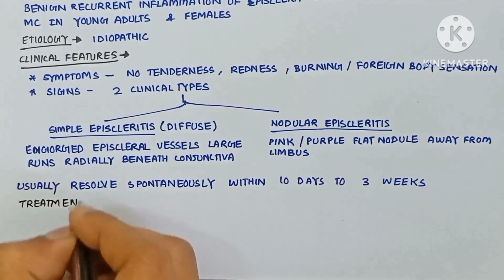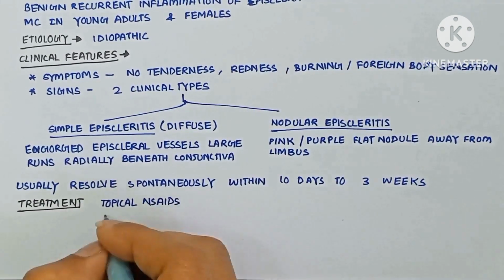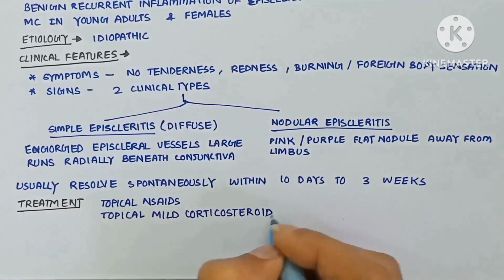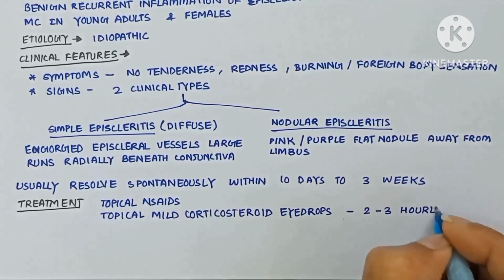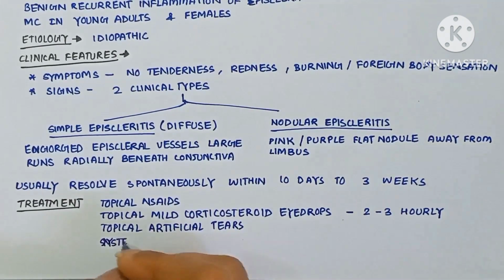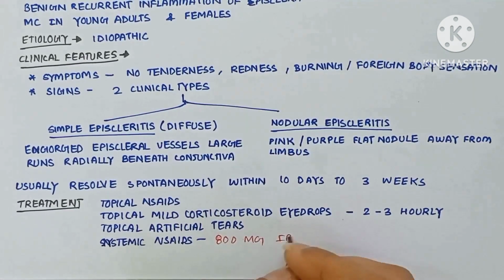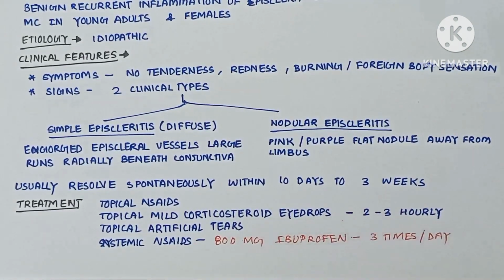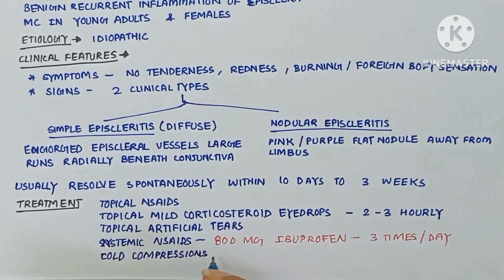The treatment includes topical NSAIDs, topical mild corticosteroid eye drops 2 to 3 times a day, topical artificial tears, systemic NSAIDs (800 mg ibuprofen 3 times per day), and cold compresses.